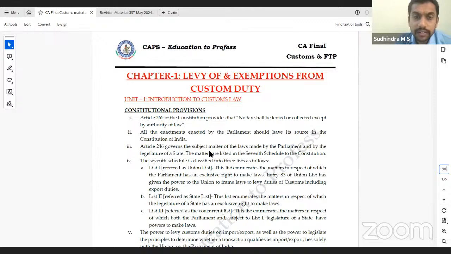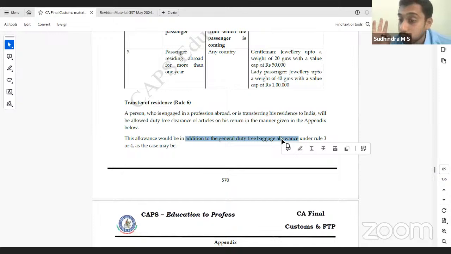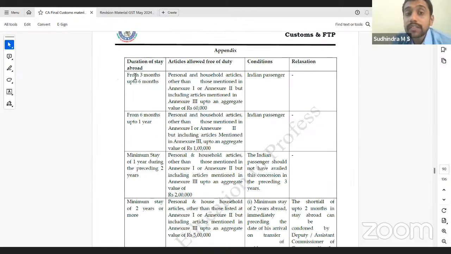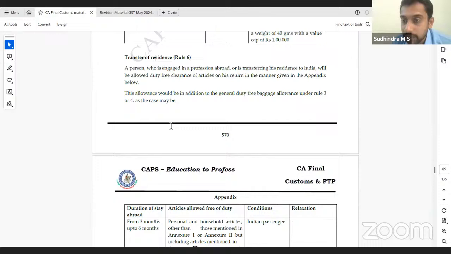For transfer of residence, a person who is engaged in a profession abroad or is transferring his residence to India will be allowed duty-free clearance of articles on his return in the manner given in the appendix below. This is in addition to general duty-free baggage allowance under Rule 3 or Rule 4. Whatever we have discussed on duty-free baggage allowance till now, in addition to that, this is allowed. If you had stayed abroad for 3 to 6 months, below 3 months, no benefit under this. Minimum 3 months you should have stayed outside India.